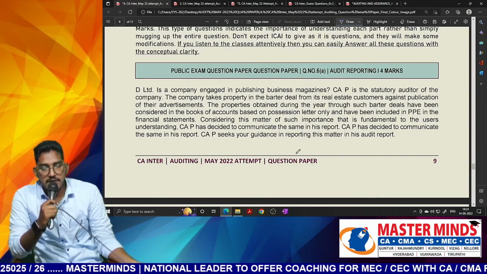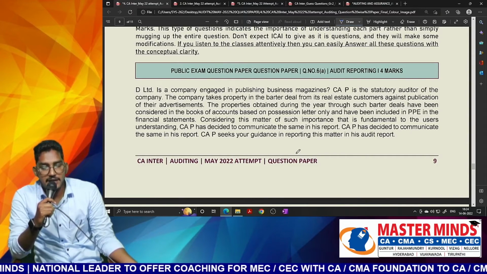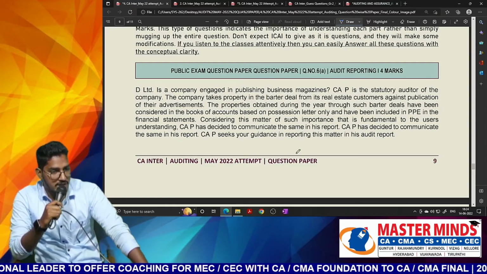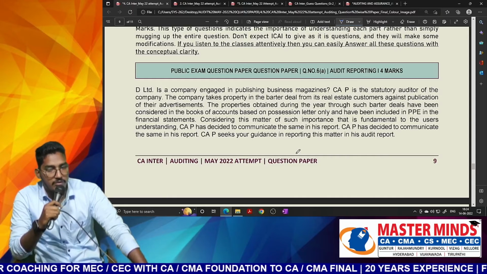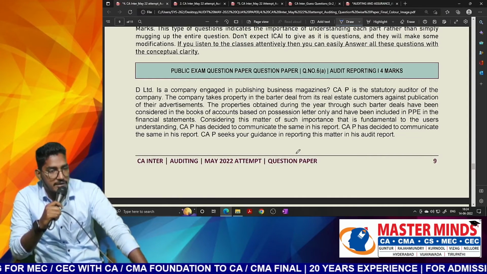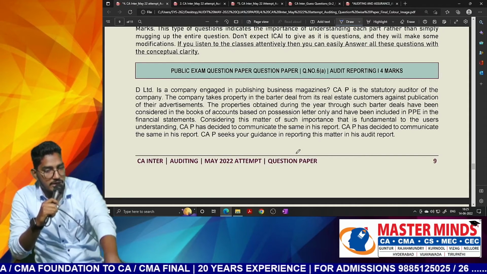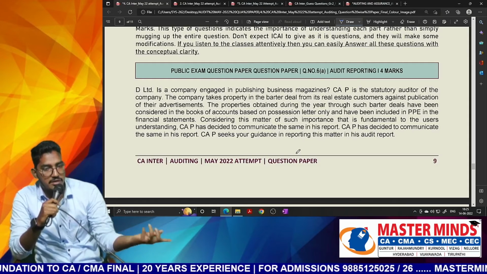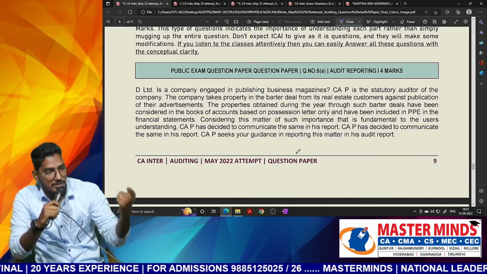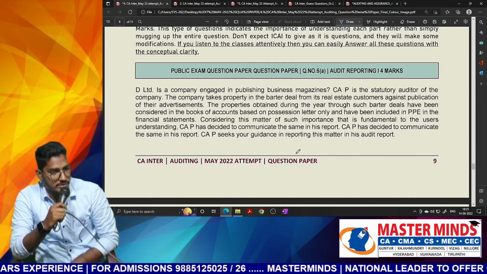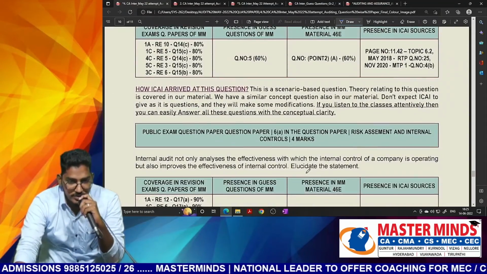Good. Considering this matter of such importance that is fundamental to users' understanding, CAP has decided to communicate the same in the audit report. He's feeling this matter is fundamental to users' understanding, so he has thought of including it in auditor's report, where he will try to report it. In which paragraph? A matter is there, already disclosed or presented in the financial statements, and auditor thought it is fundamental to users' understanding. He wants to highlight. Where he will highlight? Emphasis of matter paragraph. So here also, as you could see, without using the term emphasis of matter, they are successful in asking the question about emphasis of matter paragraph. Clear, everybody? Next one. Next question.